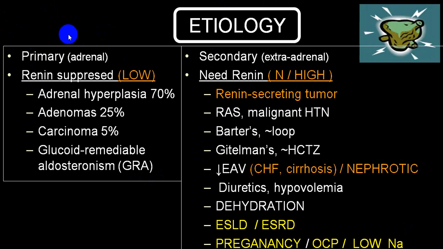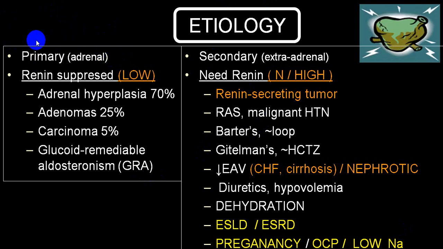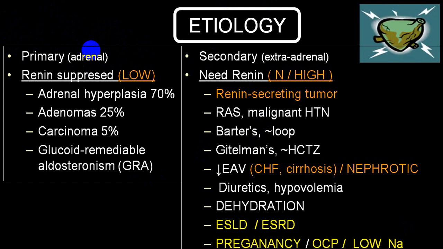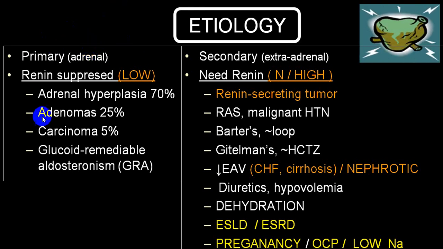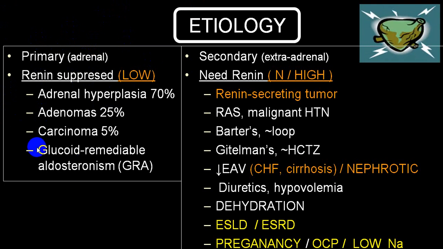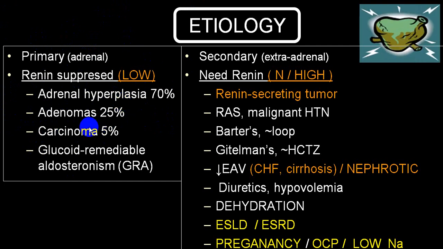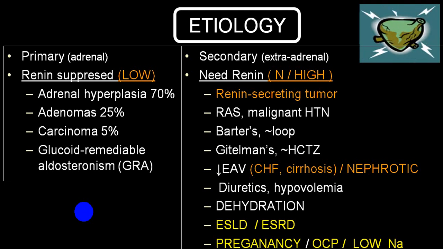So primary aldosteronism will be because of the adrenal gland, but with renin suppressed, or we call it low renin level. That is all you will see in a primary. Means you will have a low renin, high aldosterone, classical. And we have told you hyperplasia and adenoma account for 95% of the group, and the rest, that is carcinoma, familial variety, ectopic, etc., account for less than 5%.